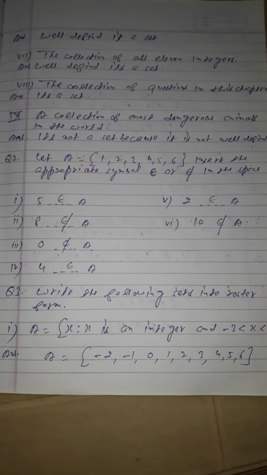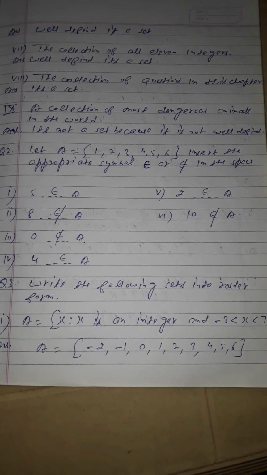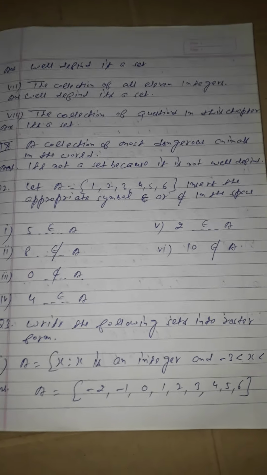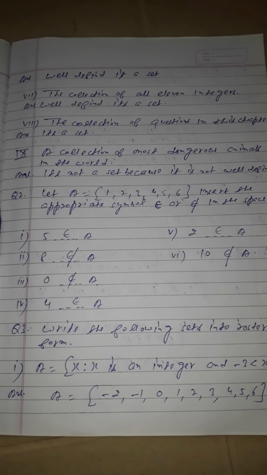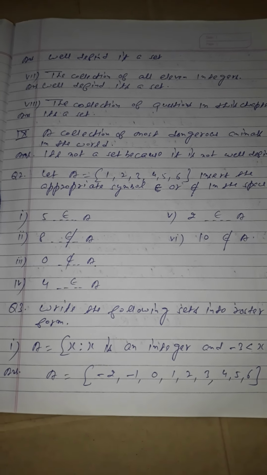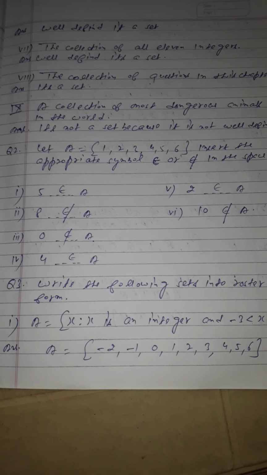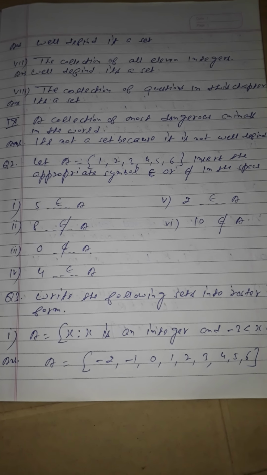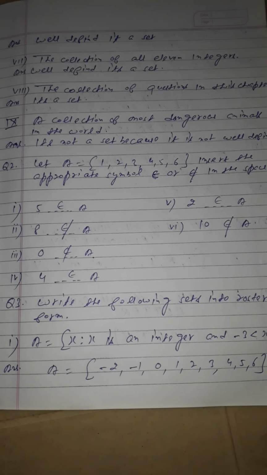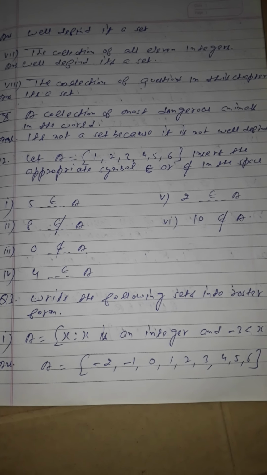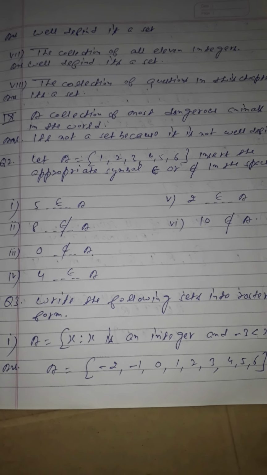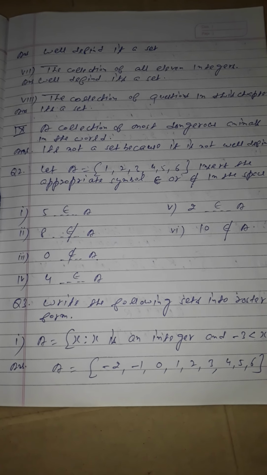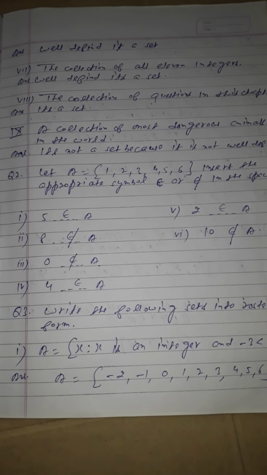Another example of the roster form is all the vowels of the English alphabet, that is A, E, I, O, U. When we write them inside the braces, we can say that this is the roster form, students. Now the second one, which is very important, is the set builder form. All the elements of the set possess a single common property which is not possessed by any element outside the set. Here are some examples, students. While we say the vowels, in the set builder form we will say that B is equal to {x such that x is a vowel in the English alphabet}.